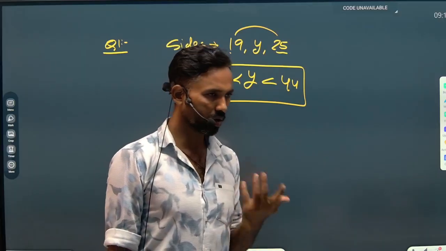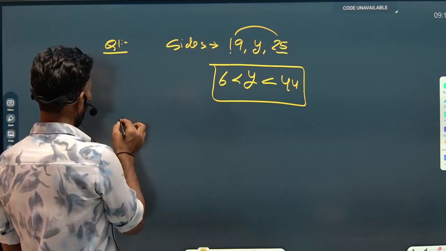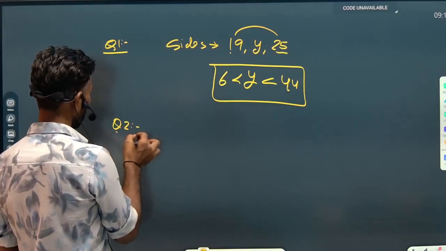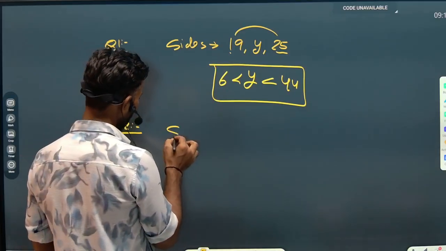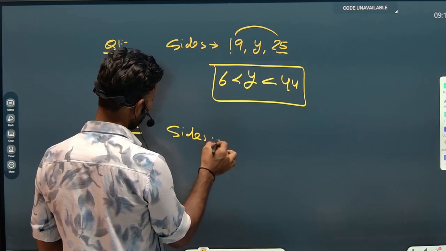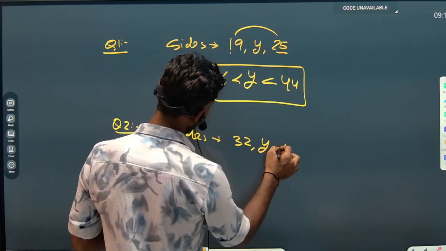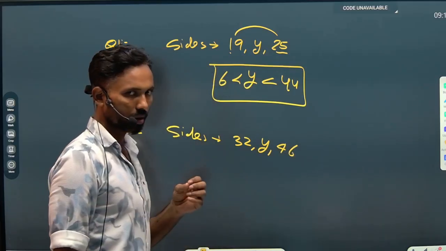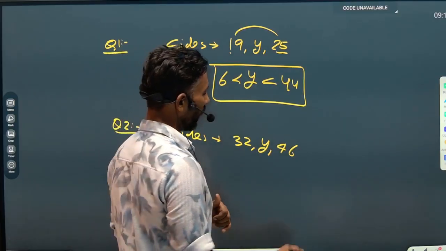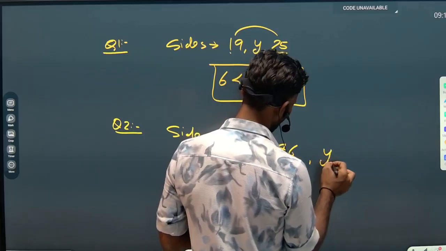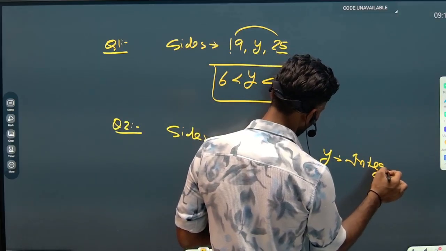What other type of question can be asked over there? I'm going to give you another example. Suppose the lengths of the sides of the triangle are 32, y, 46, and the examiner mentions in the question that y is integral.